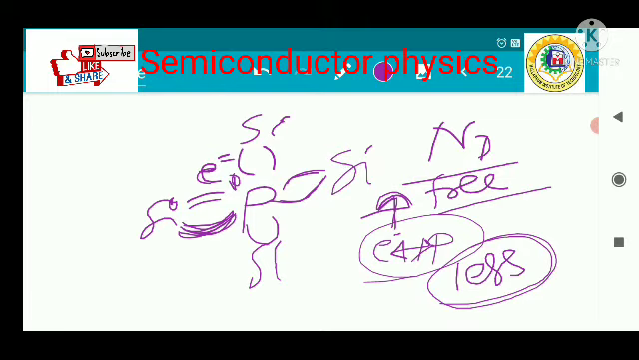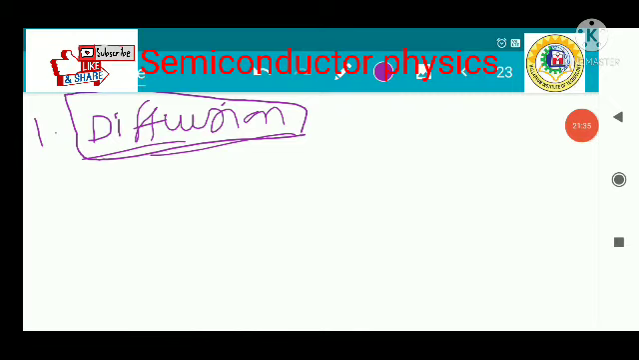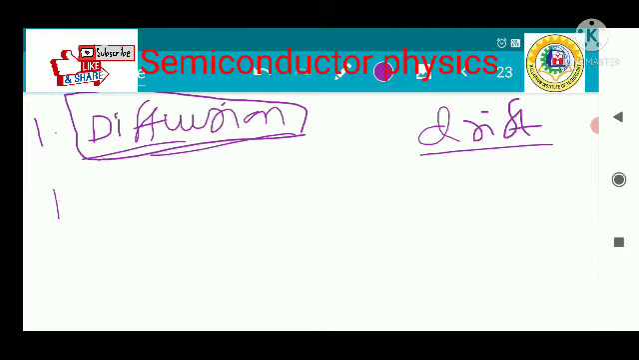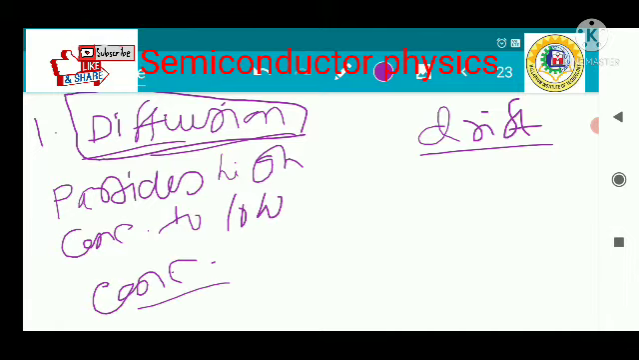Next, the current in the semiconductor. There are different types of currents inside the semiconductor. The first is the diffusion current, and next is the drift current. Diffusion current is the movement of charged particles from high concentration to low concentration. This is the definition of diffusion.